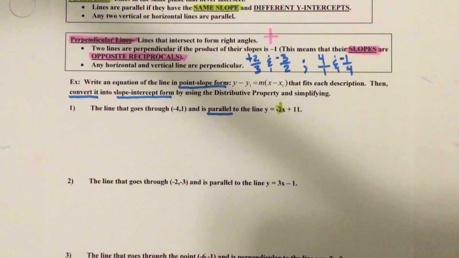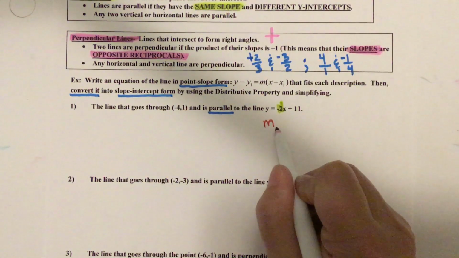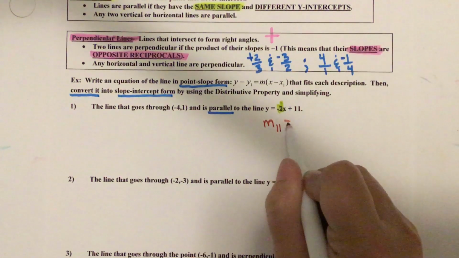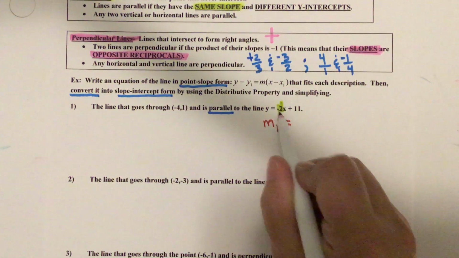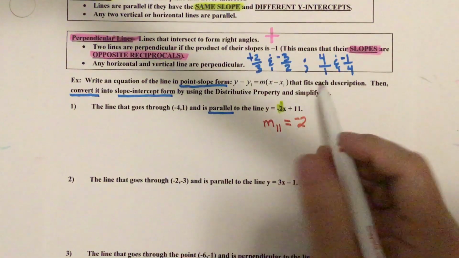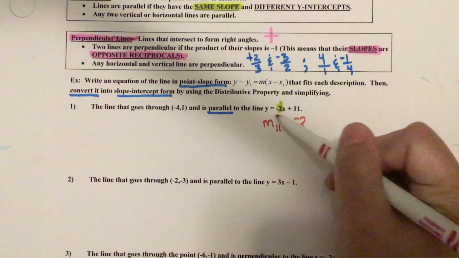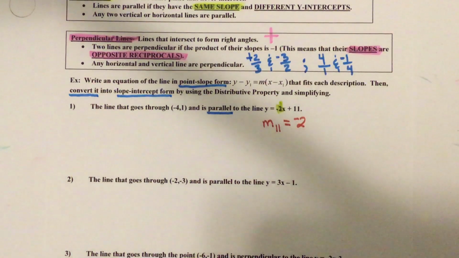Okay, so let me show you a symbol for parallel. This is slope, and then parallel is two straight up and down lines. So this is saying the slope of the parallel line is also -2. And that's because parallel lines have same slope. So whatever this line has a slope of, the parallel has to have the exact same slope.